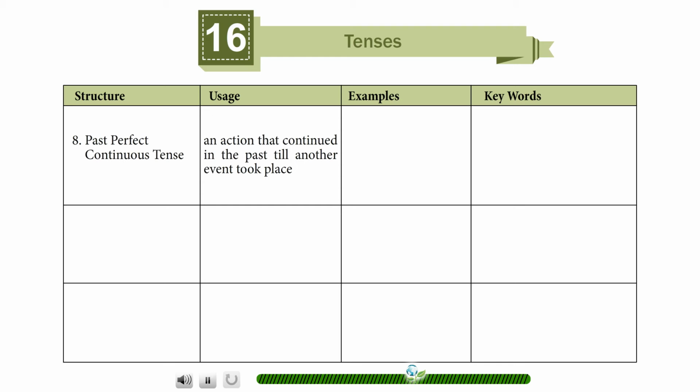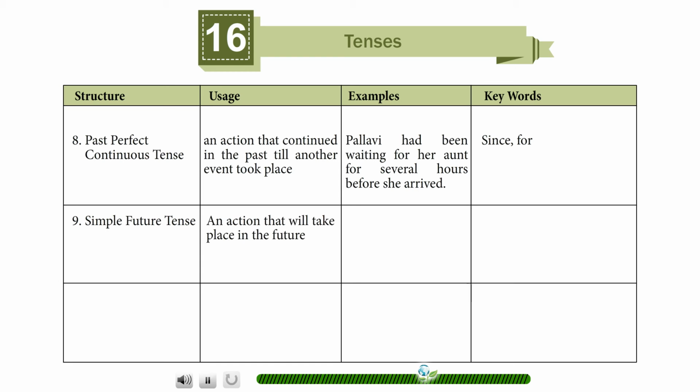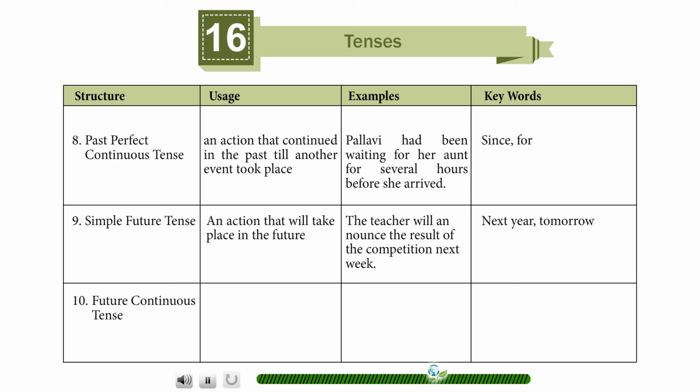Past perfect continuous tense. An action that continued in the past till another event took place. Pallavi had been waiting for her aunt for several hours before she arrived. Since, for. Simple future tense. An action that will take place in the future. The teacher will announce the result of the competition next week. Next year, tomorrow.